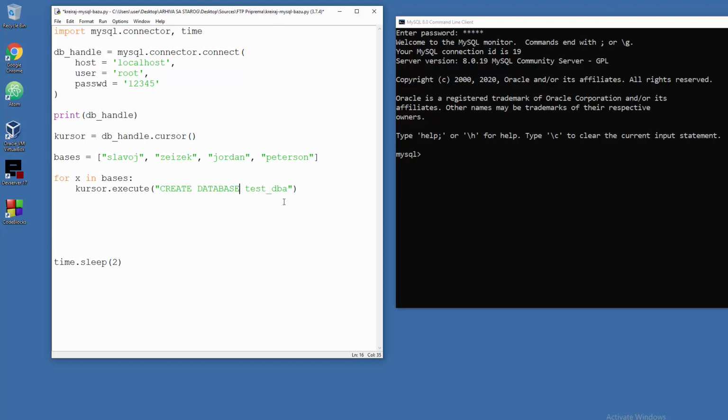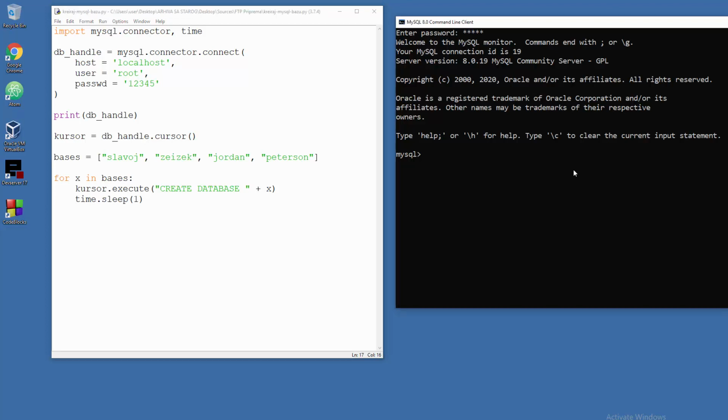So create database, and you need to have a little bit of space here to not create problems, and then use double quotes, and then add here that specific x that represents all these individually. After that, if you like, you can also use some kind of pause. Let's say 1 second is enough for testing purposes.